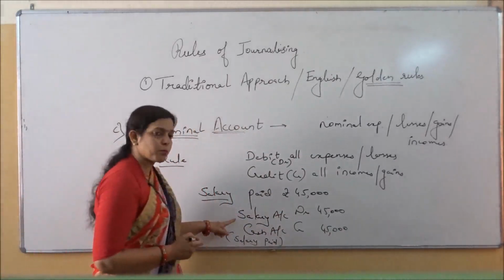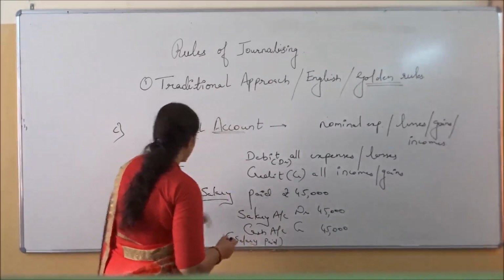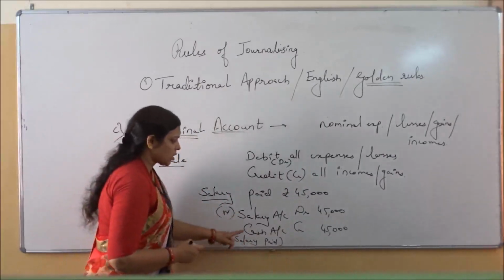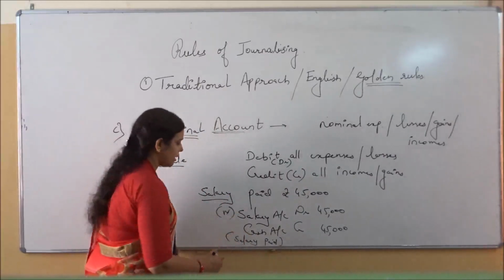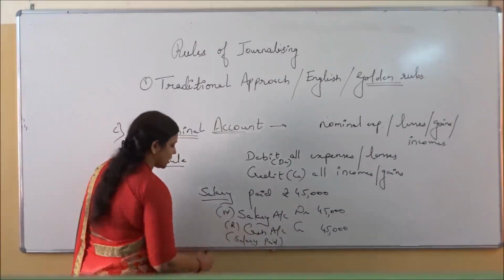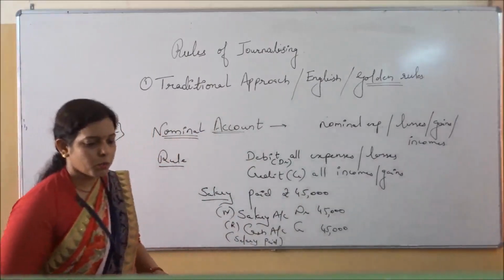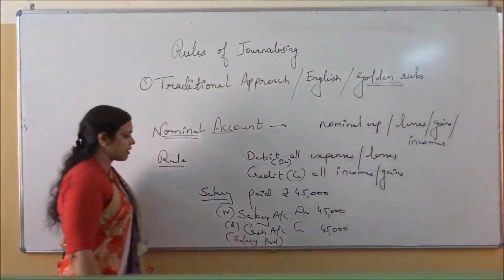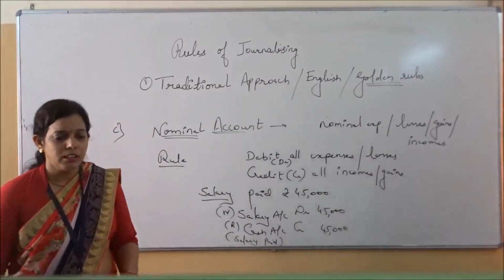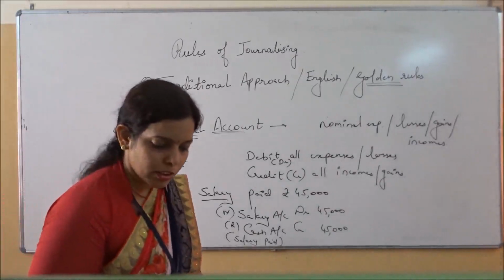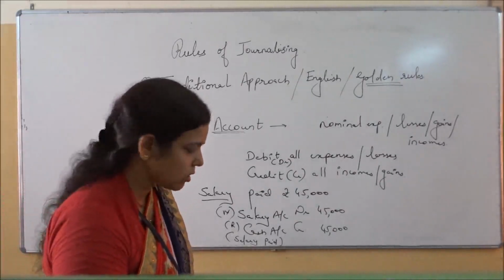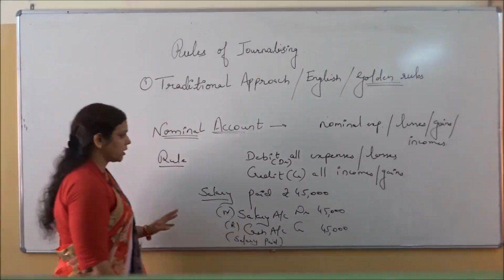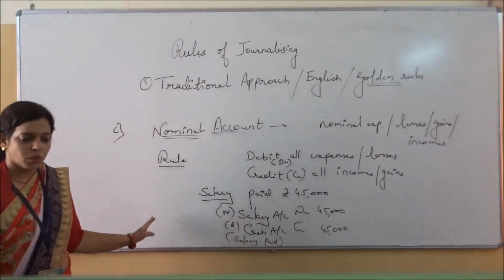Salary का टाइप अगर मैं पूछूं तो सैलरी किस टाइप में आएगा? नॉमिनल, N. कैश की टाइप क्या है? It's not a cash at bank, it's cash in hand. टाइप क्या है इसका? पहले वाला हमने क्या पढ़ा था? Real, like that. You have to write the type, okay? As I said, it's not required in the journal entry. For your understanding, I am writing the type here. You should know that what type, what is the nature, what is the type of the account, what you have written in front of the parties. Okay, this was about the nominal account.